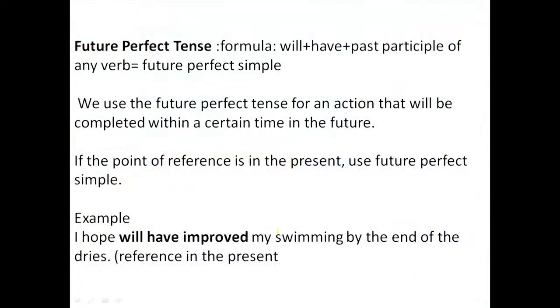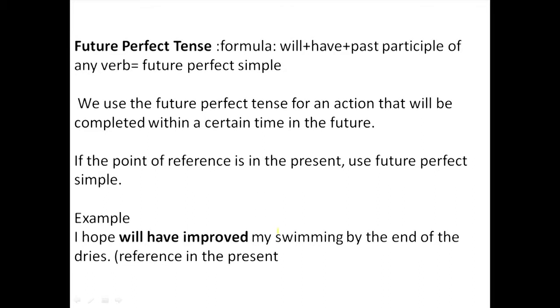So let's come down to the other tense we are going to look at today, and that is the future perfect tense. The formula for the future perfect tense is will plus have plus the past participle of any verb. We call that one the future perfect simple. We also have the future perfect conditional.